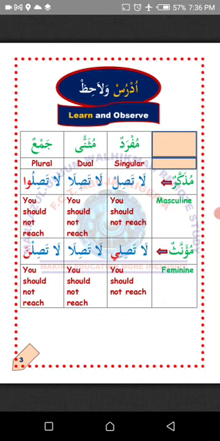Mu'annath, feminine. This is a word in Arabic that represents a female person or a female object. Just like the verb la tasili can only be used to command a single female person not to reach. If there are two in number, use the same form of the verb, la tasila. If there are more than two, you replace the ya in la tasili with a nun carrying fatha, then you give sukun to the letter before it. So the verb la tasili will now become la tasilna, commanding a group of female persons, which means you should not reach. La'alaka fahimt? I hope you understand. MashaAllah.